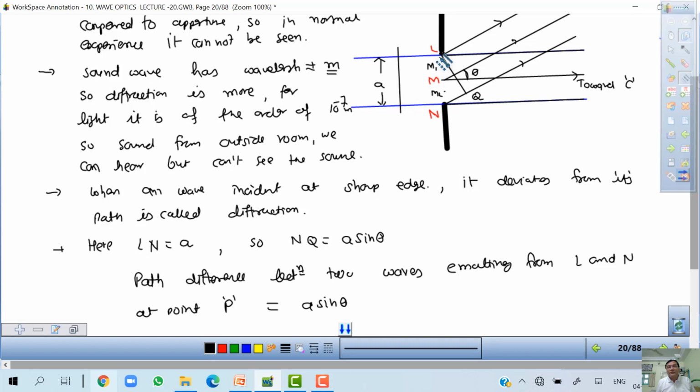So all the points on the slit, suppose all the points are in the same phase. All the points on the slit are in phase. But when this ray emitted from L and emitted from N goes toward P, then this wave has to travel more distance by NQ. L and N both are in the same phase, but this one traveled more distance NQ, and because of that there is a path difference.